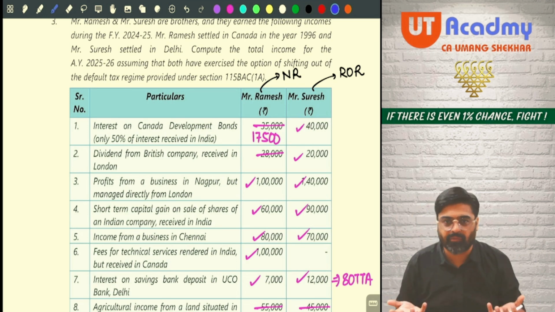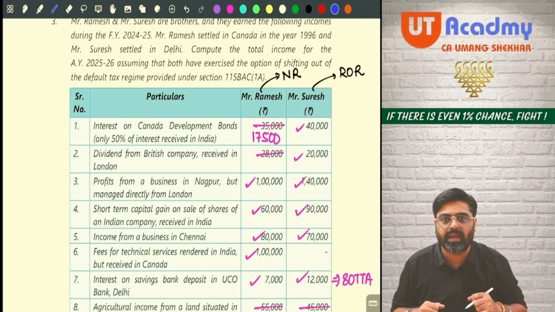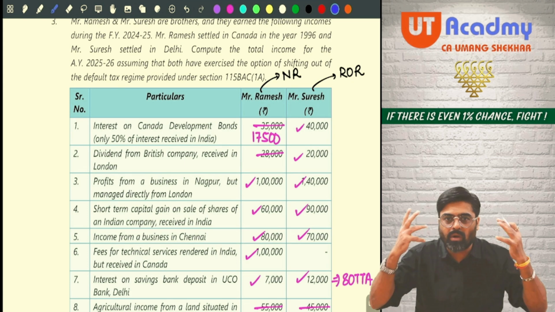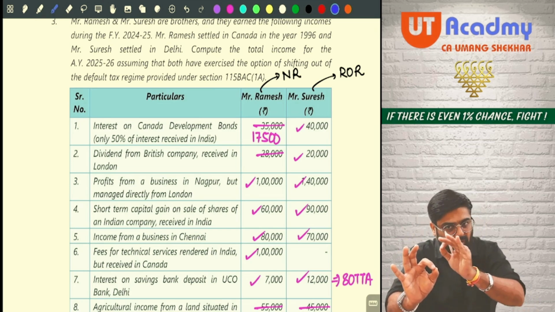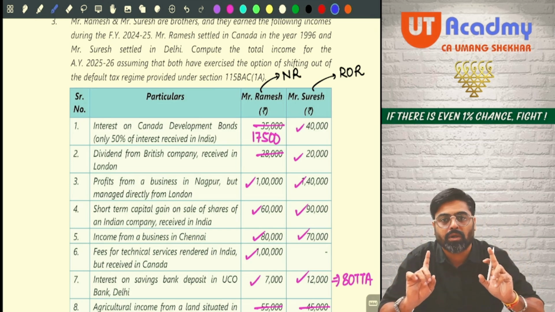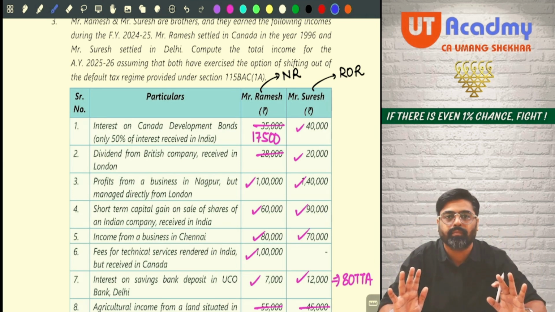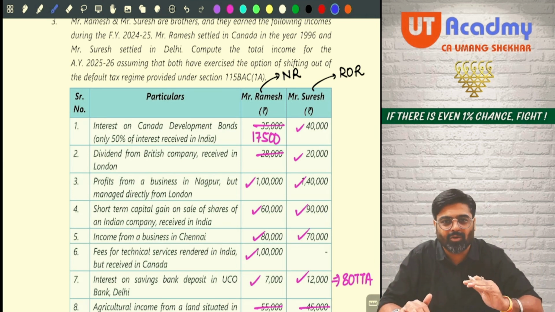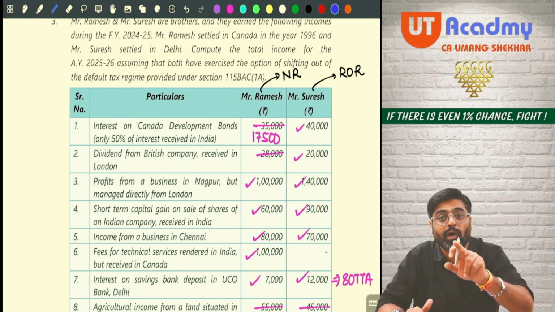And students usually get afraid. Oh my God, what happened? What type of question have they asked? Sir, we are not able to solve. If you are conceptually not strong, if you have not studied the concepts properly, and if you have not practiced the questions, trust me, you will not be able to solve a single question in the exams. And that is the difficulty many students face. And I don't want you all to face that difficulty.